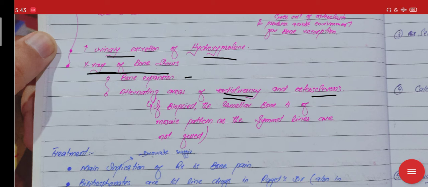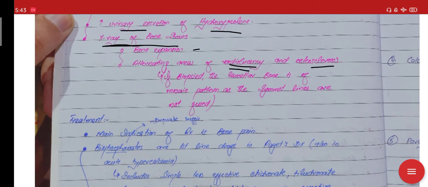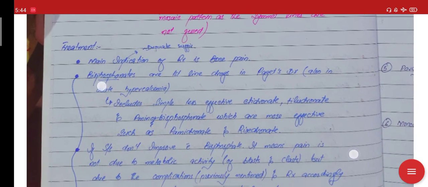And if you biopsy, the lamellar bone is of a mosaic pattern, as the cement lines are not fused. You know that there is the outside lamellar bone and the inner medullary bone. In the outside lamellar bone there are compact lamellae whose lines fuse with one another, but here the lines will not be fused with one another because the bone is formed in a rush. So just remember the X-ray: there will be bone expansion and alternating areas of radiolucency and osteosclerosis.